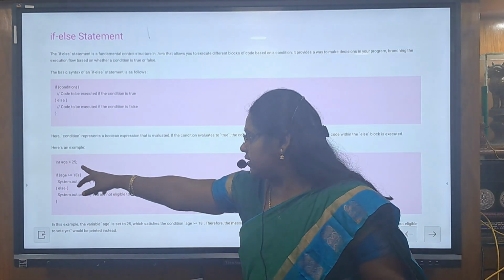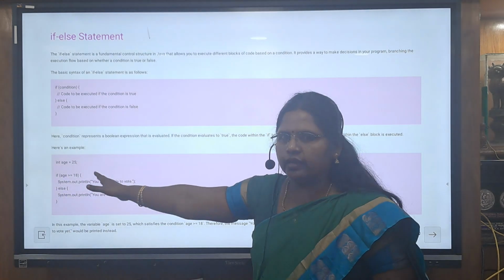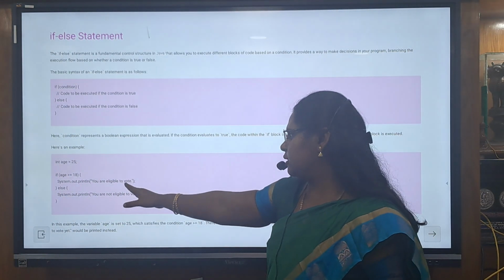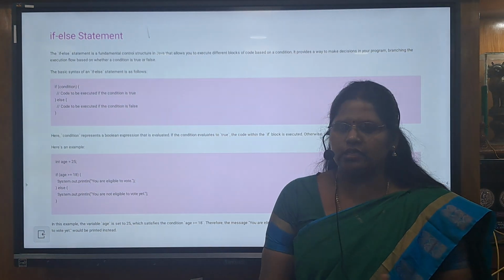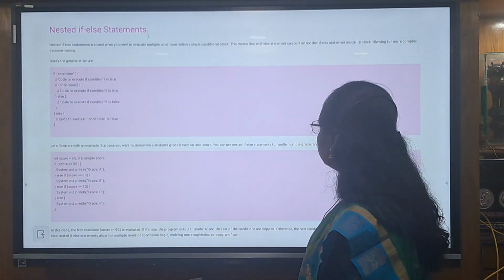So we are getting the age as 25 as input, and we are checking whether the age is greater than or equal to 18. If it is, we can say the person is eligible to vote, and if it is less than that, we can say you are not eligible to vote yet. It is this or that. In such cases, we can use the if-else statement.